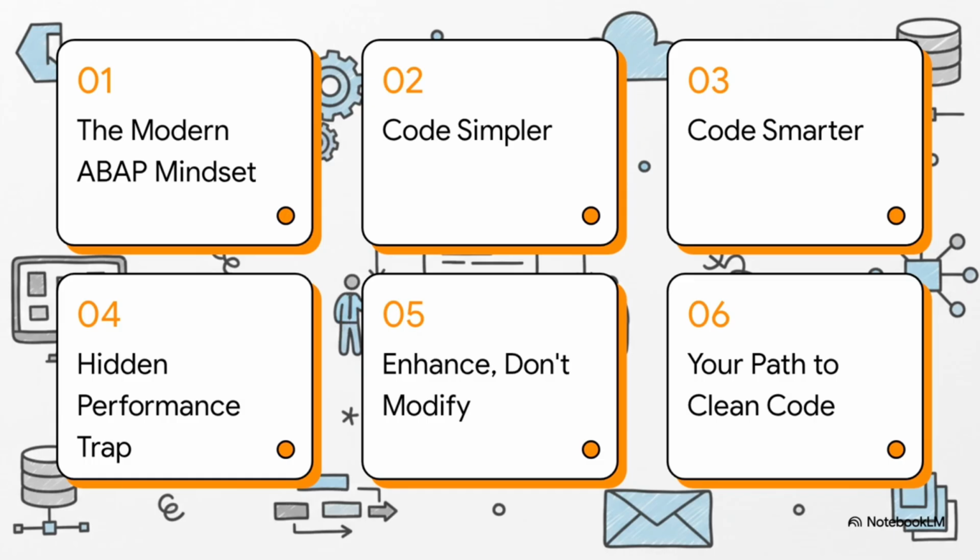But you know, with great power comes great responsibility. So next, we'll uncover a hidden performance trap that you absolutely need to know about. From there, we'll zoom out to talk about the philosophy of enhancing standard code. And finally, we'll tie it all together to map out your path to writing clean, modern ABAP.